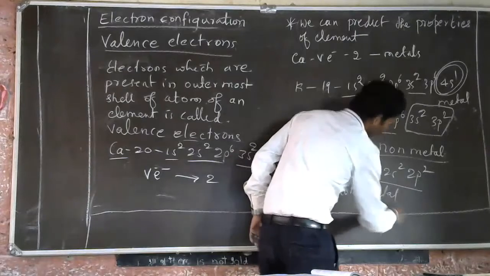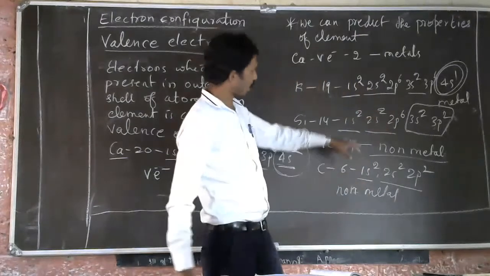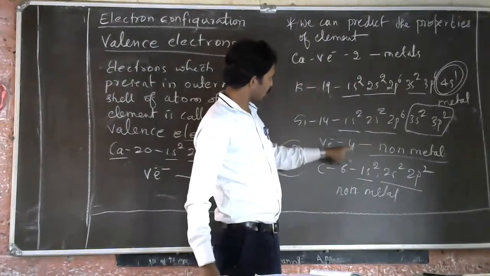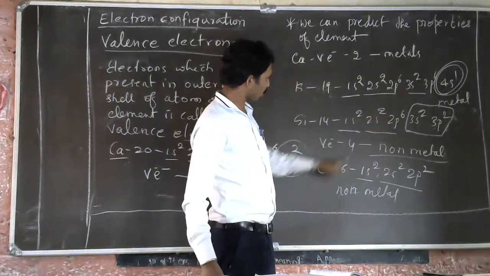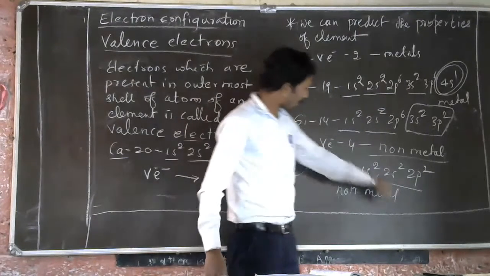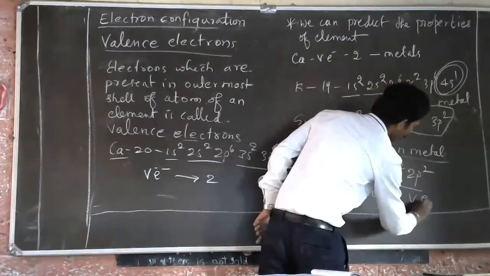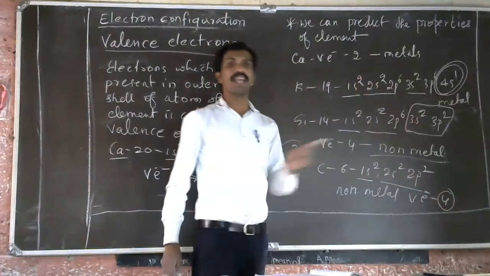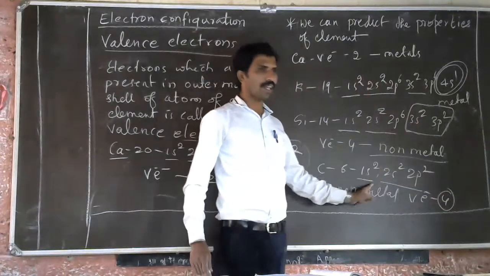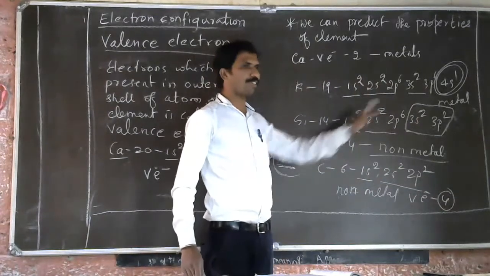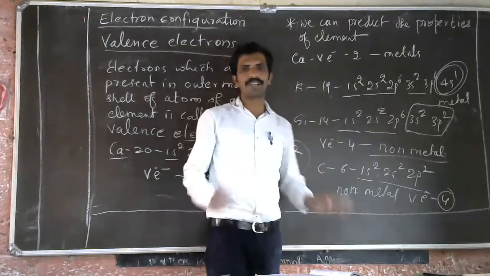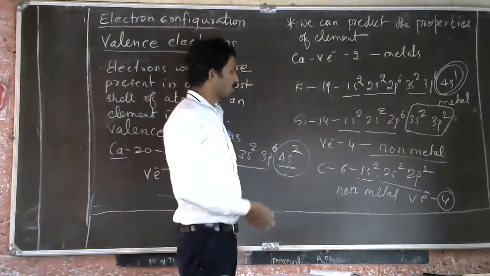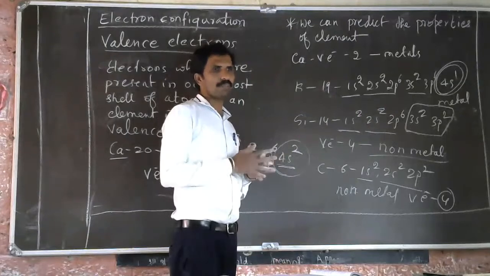We call it a non-metal with 4 valence electrons. Now see, silicon has 4 valence electrons, and carbon also has 4 valence electrons. But the properties are not the same. We call both non-metals, but the property of silicon is slightly different from carbon. So this is how we can predict whether it is a metal.